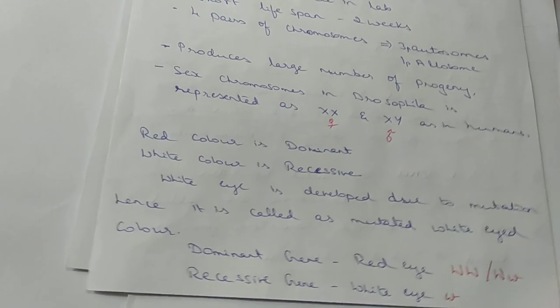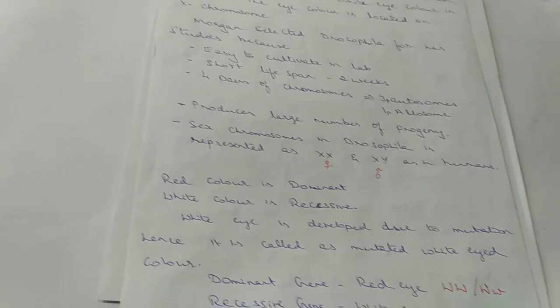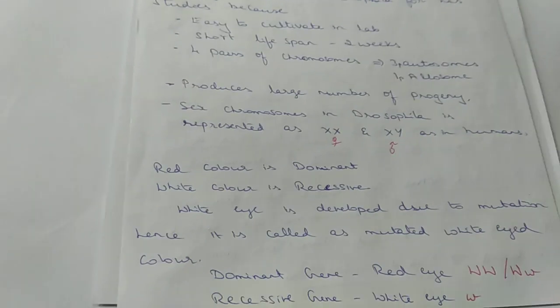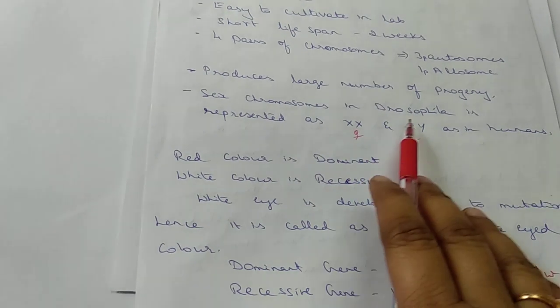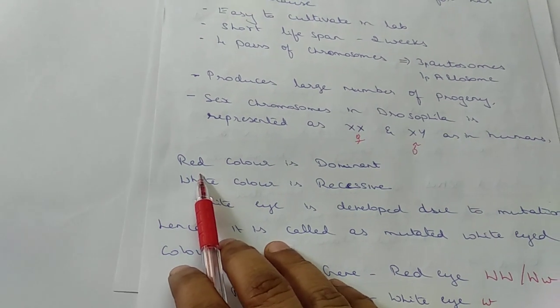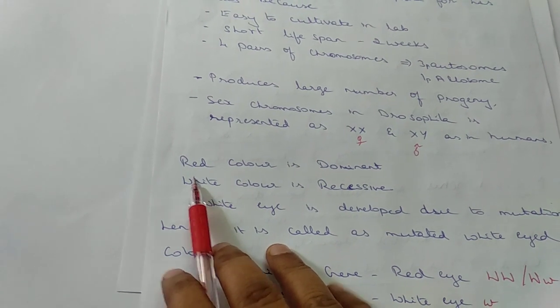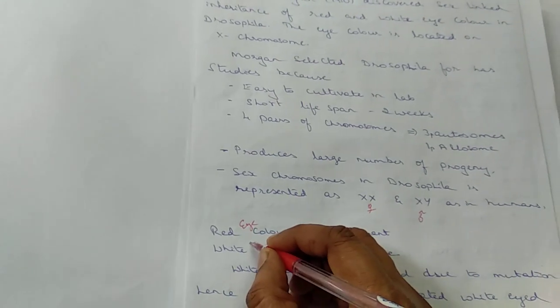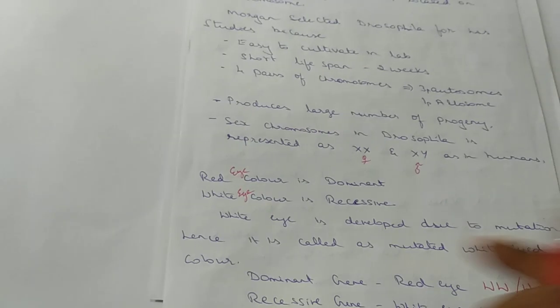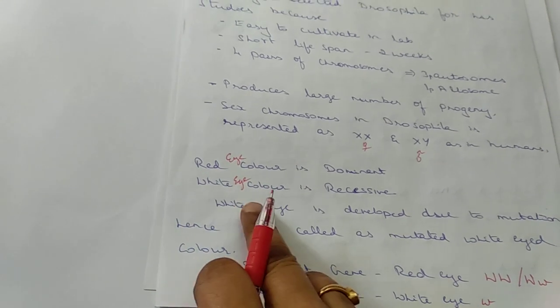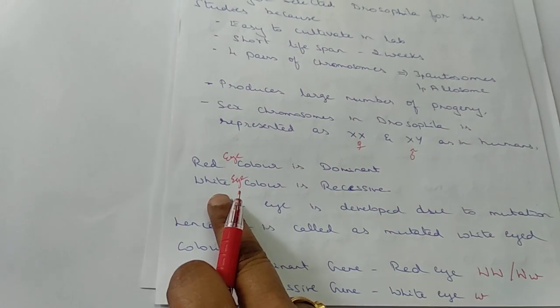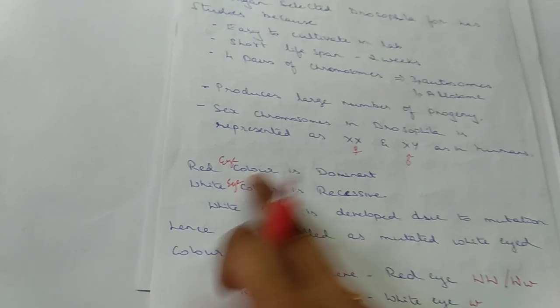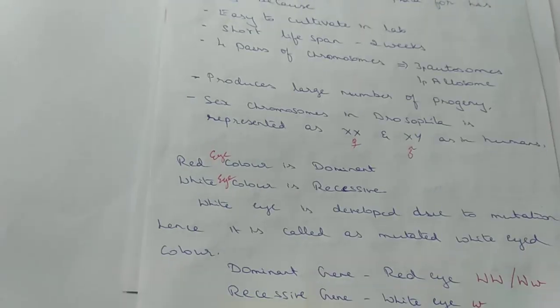Now coming to Drosophila, let us see why the colorations are so important. In Drosophila melanogaster, the dominant eye color is red and the recessive color is white, so that is called the white-eyed organism.